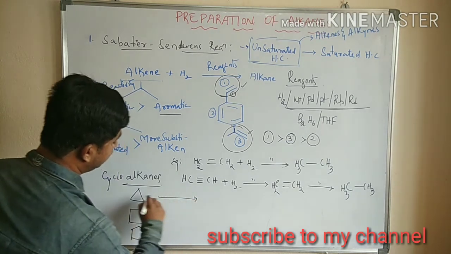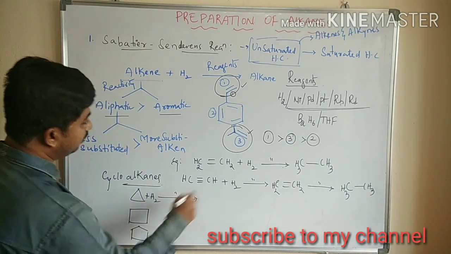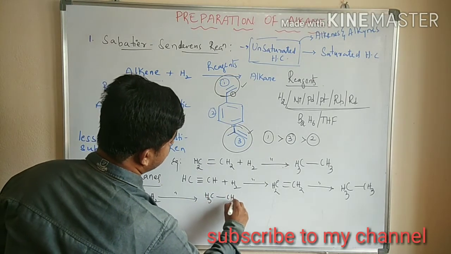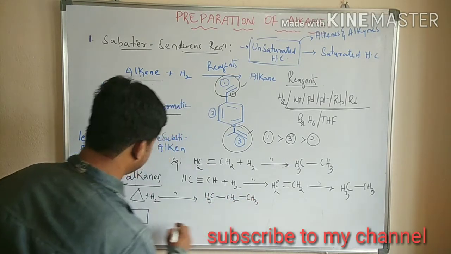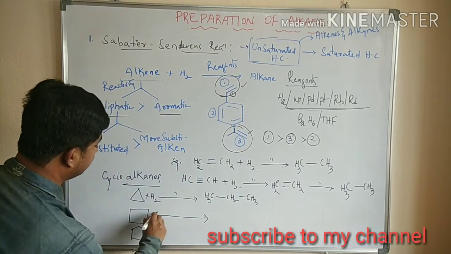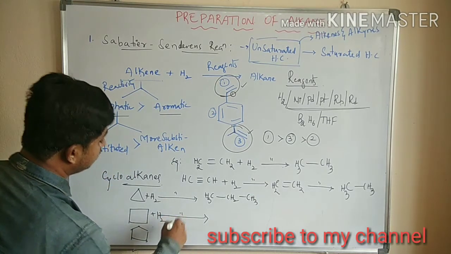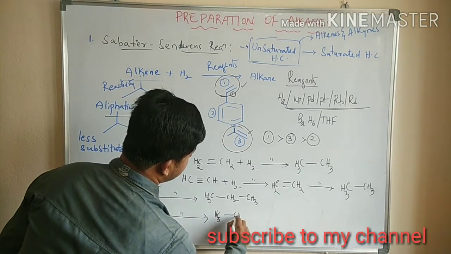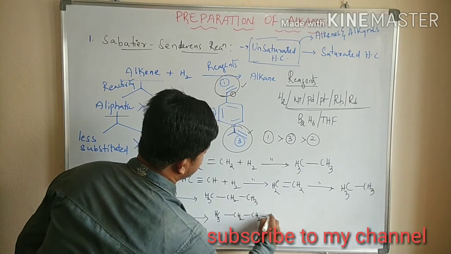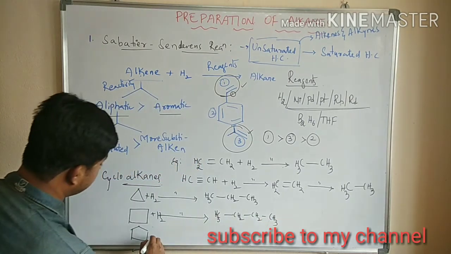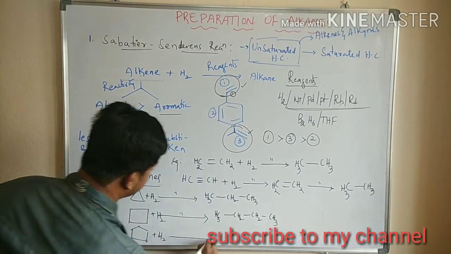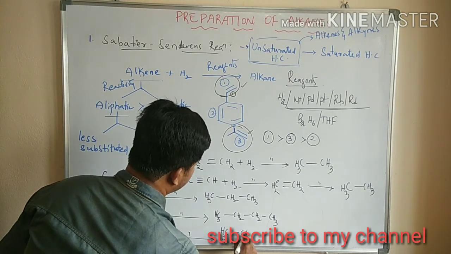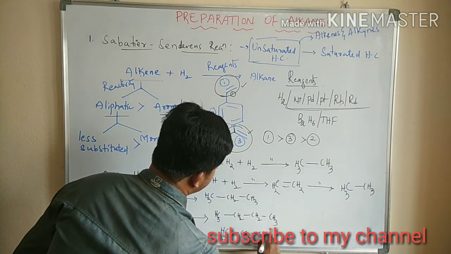If you use hydrogen gas with any one of those reagents, cyclopropane gives CH3 CH2 CH3, propane. Next, cyclobutane upon reaction with hydrogen gas in the presence of the reagent gives n-butane, CH3 CH2 CH2 CH3. For cyclopentane also, upon reduction you will get the five-carbon compound n-pentane, CH3 CH2 CH2 CH2 CH3.